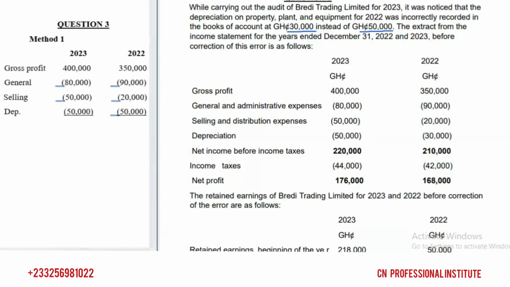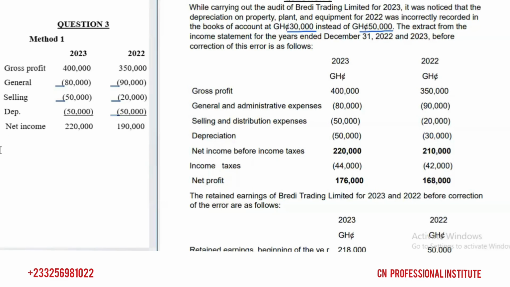So what's our net income before tax? So we have the net income before tax. Just write net income before tax. When you do your computation, 220,000 for 2023, nothing has affected 2023, so the figures will still be the same. It's 2022 that will now get 190,000 instead of recording 210,000. So this is a profit before tax.